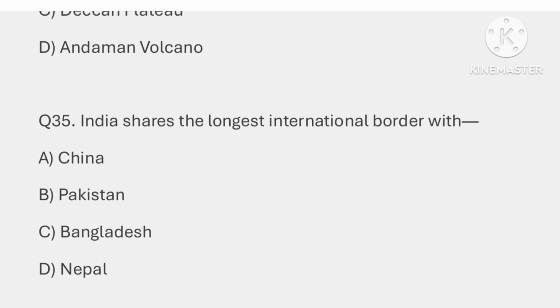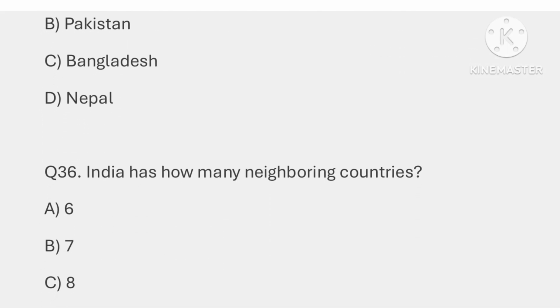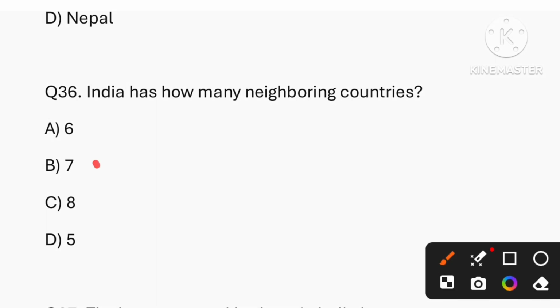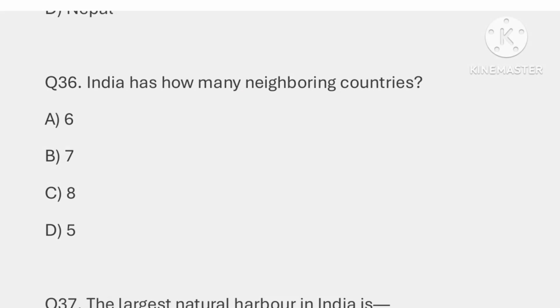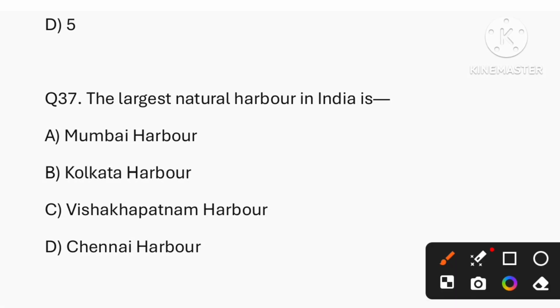Question number 35, India shares the longest international border with which country? The correct answer is option C, that is Bangladesh. Question number 36, India has how many neighboring countries? It is 7. That is option B, the correct answer. Question number 37, the largest natural harbor in India is. That is Mumbai Harbor. Option A is the correct answer.